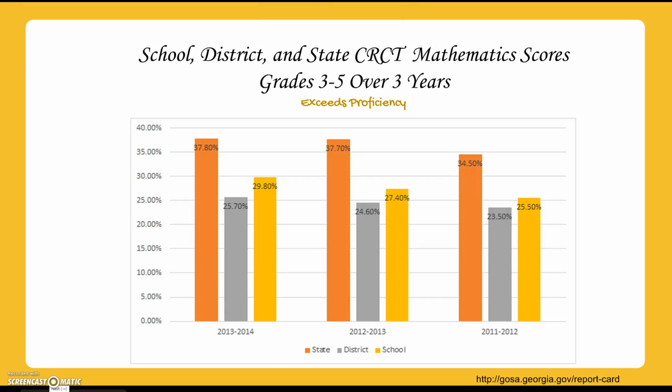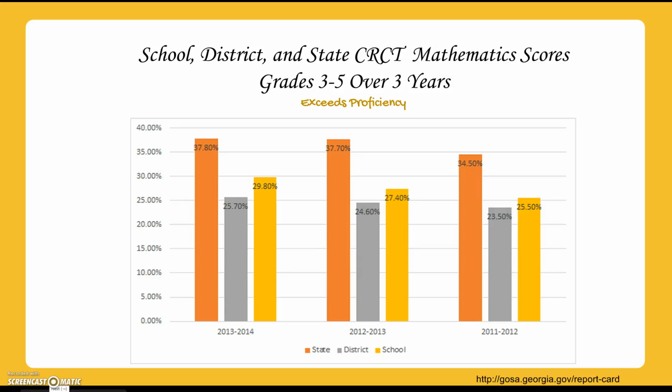Now let's take a look at the percentage of students that exceeded proficiency on the CRCT mathematics over the 3 years of our data here. And what we see here is the students that exceed proficiency at the school level has actually increased. So that might be an indicator as to why we saw in the last slide the meets.